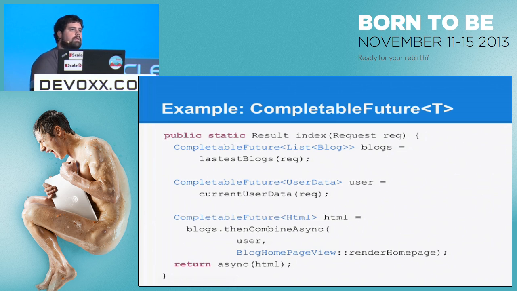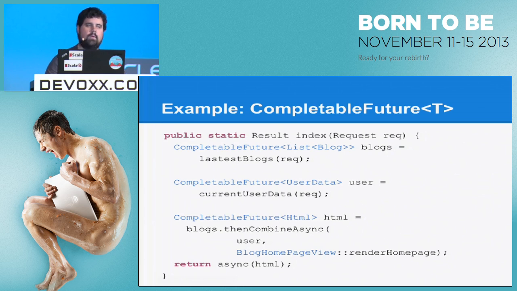So if you look here, we're gonna recap after we saw the actual Play web framework in Scala. Okay. We start with calling latest blogs. Latest blogs is returning that CompletableFuture list of blogs. Why? Because latest blogs is hitting a web service. We call current user data, and current user data is also going to return a CompletableFuture. Why? Because it's calling a web service. So we get back that future.